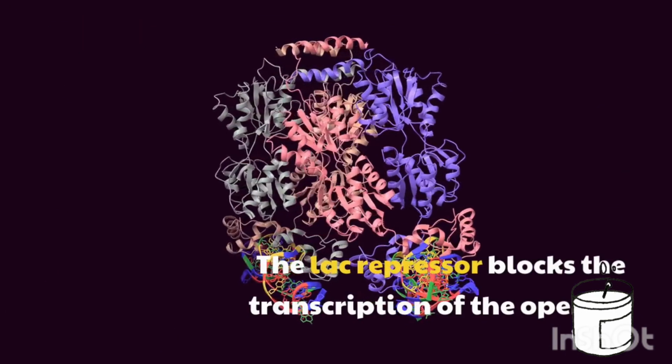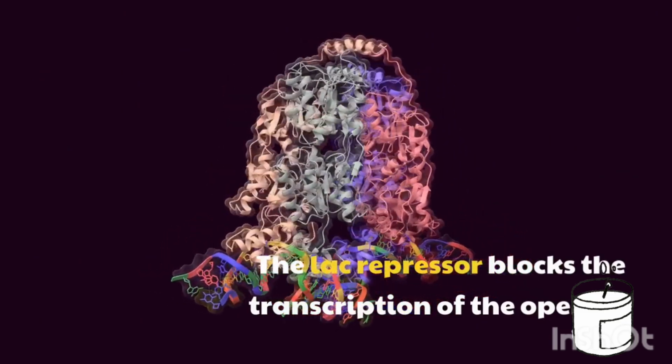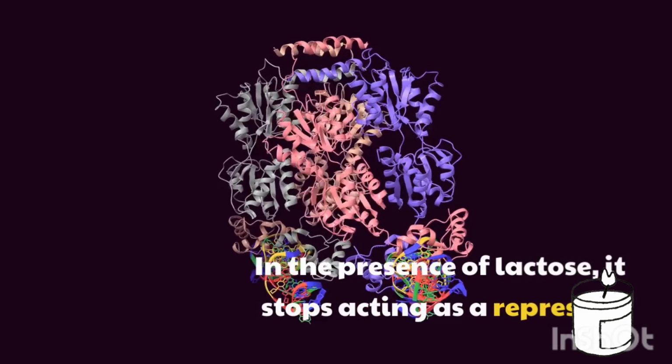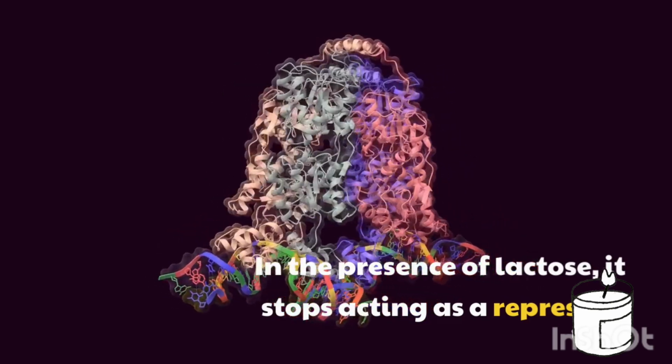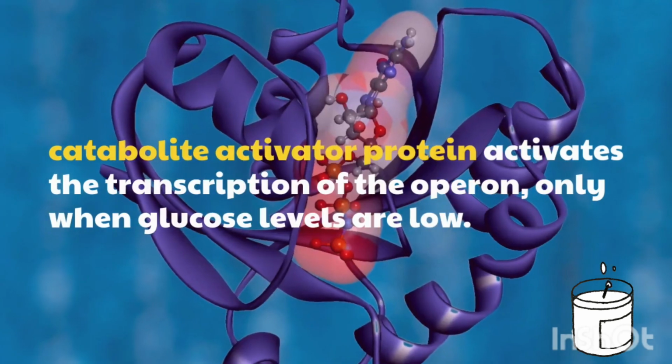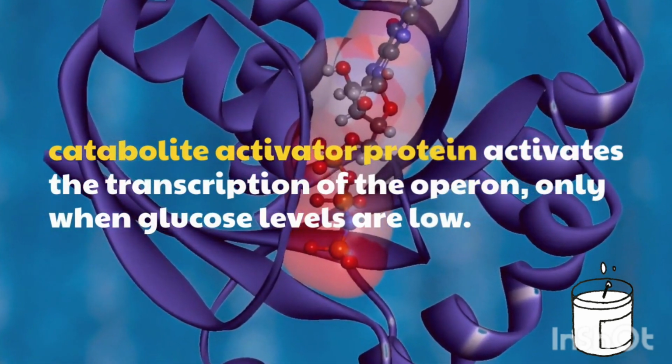The lac repressor blocks the transcription of the operon. In the presence of lactose, it stops acting as a repressor. Metabolite activator protein activates the transcription of the operon only when glucose levels are low.